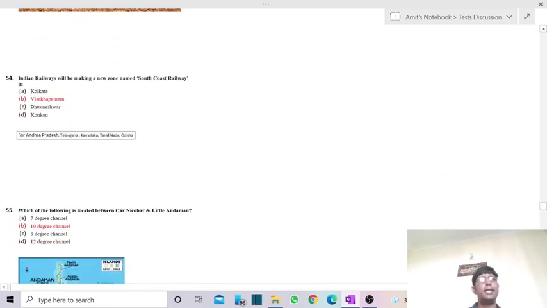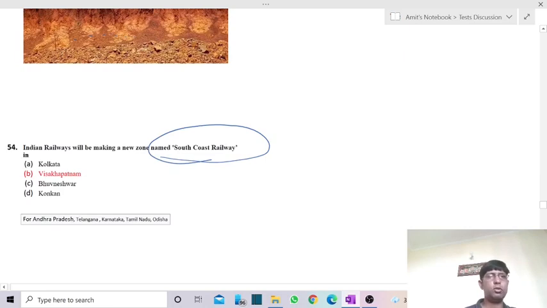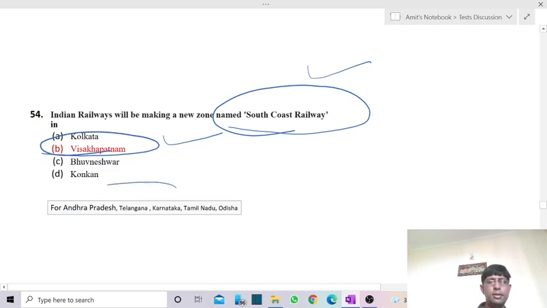Now comes the next one. Indian Railway will be making a new zone named South Coast Railway. The government has declared that they are coming up with a new zone, though it is not officially declared yet. The headquarters of South Coast Railway will be at Vishakhapatnam, a port and coastal city of Andhra Pradesh. This zone is going to address the region of Andhra Pradesh, Telangana, Karnataka, Tamil Nadu, and Odisha.